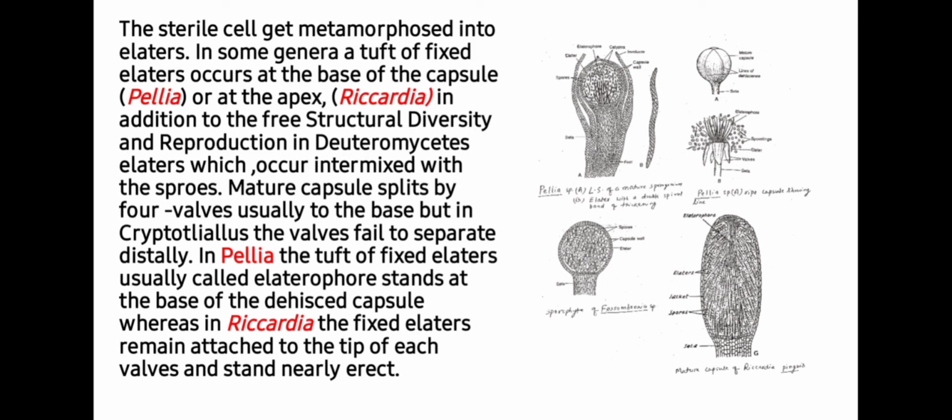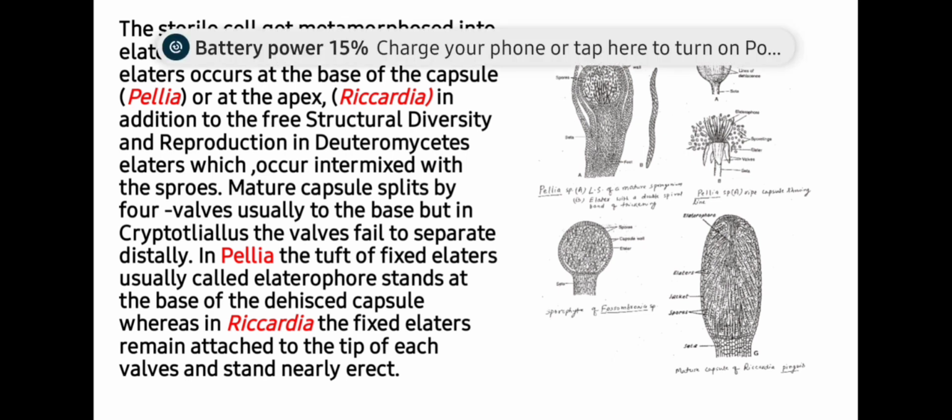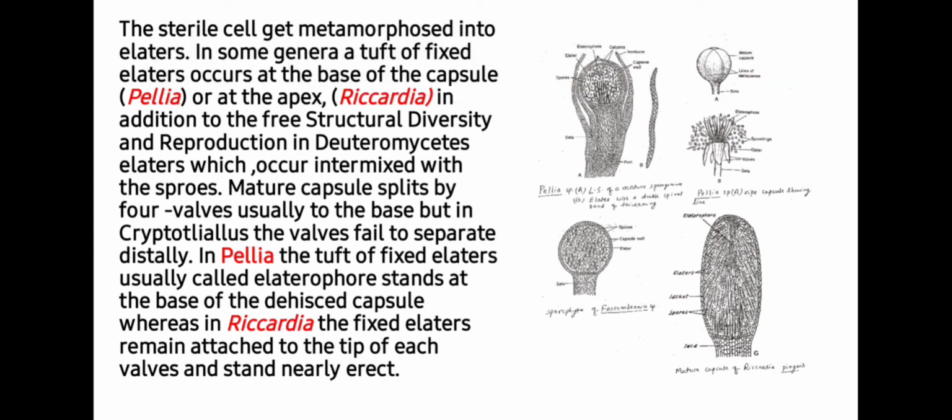The dispersed spores then find a suitable place for growth and development, and they will form a new thallus and complete the cycle. So students, that's all about the general account of Metzgeriales. I hope you understood this topic.